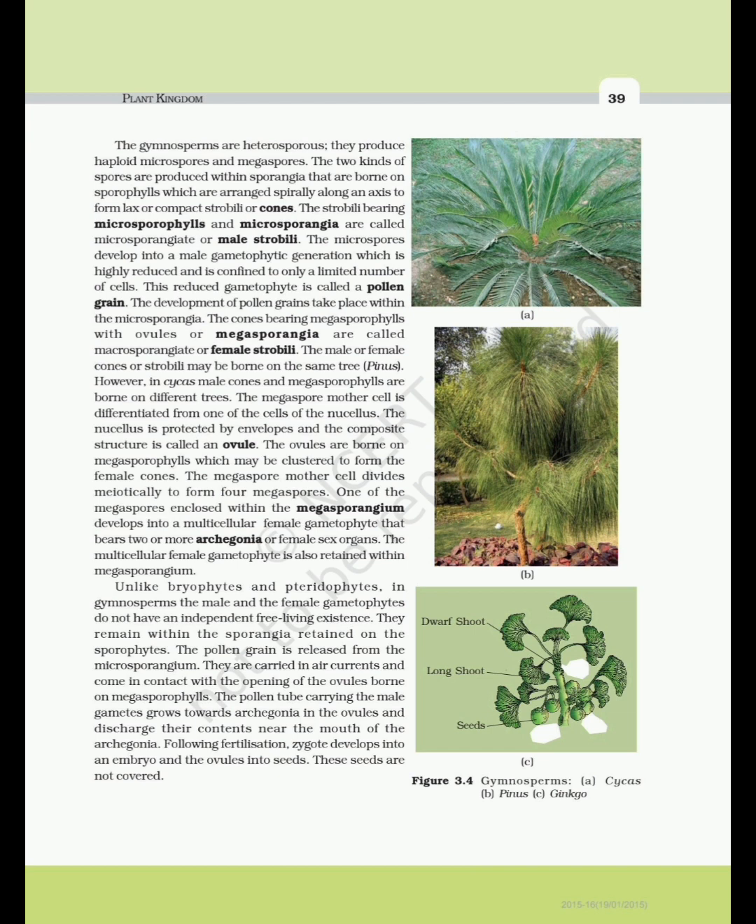Unlike bryophytes and pteridophytes, in gymnosperms the male and the female gametophytes do not have an independent free-living existence. They remain within the sporangia retained on the sporophytes. The pollen grain is released from the microsporangium. They are carried in air currents and come in contact with the opening of the ovules borne on megasporophylls. The pollen tube carrying the male gametes grows towards archegonia in the ovules and thus discharges their contents near the mouth of the archegonia. Following fertilization, the zygote develops into an embryo and the ovules into seeds. These seeds are not covered.